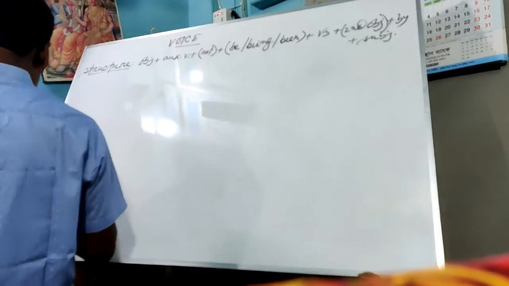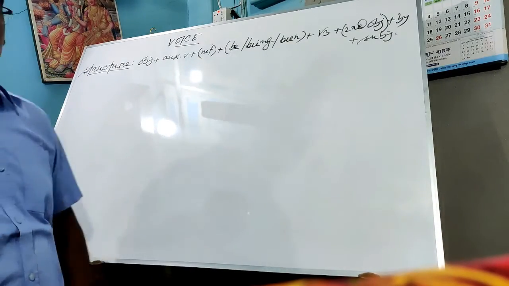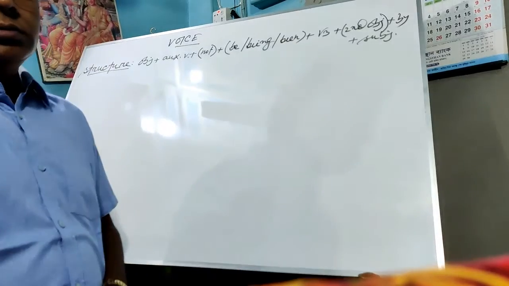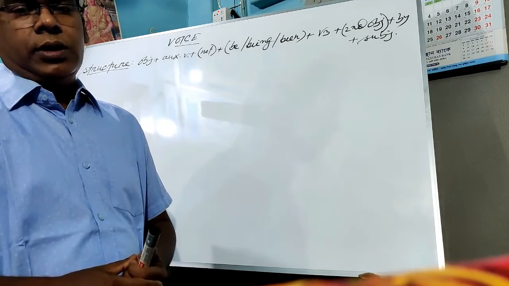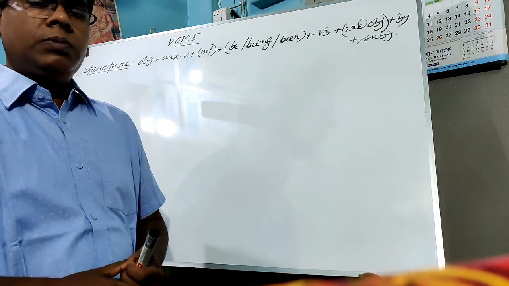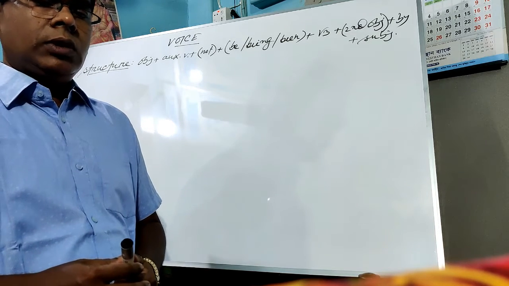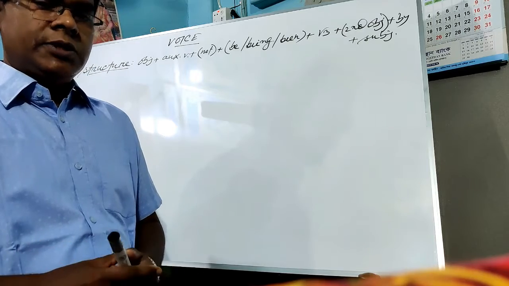This is the structure of changing a voice. Okay boys, so now especially we will learn how to use be, the function of be, being, when we will use be. Today especially we will learn that.